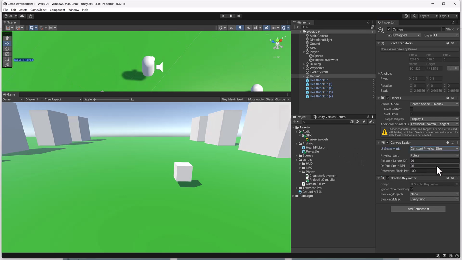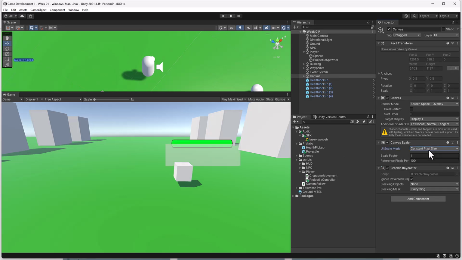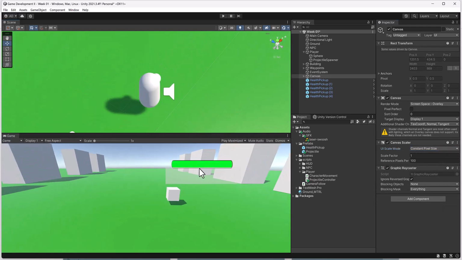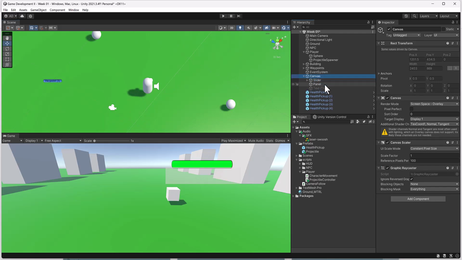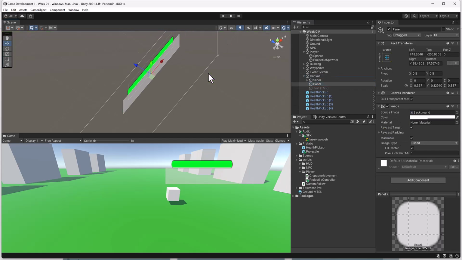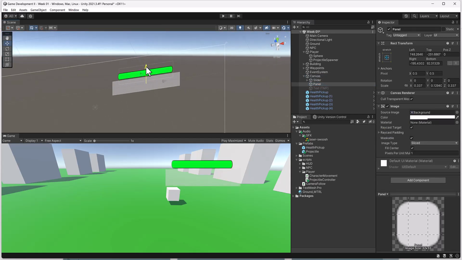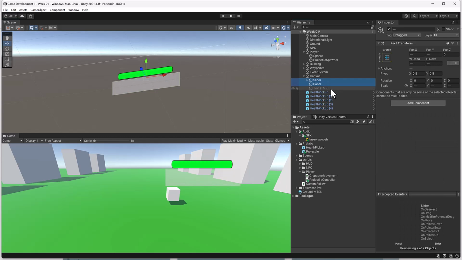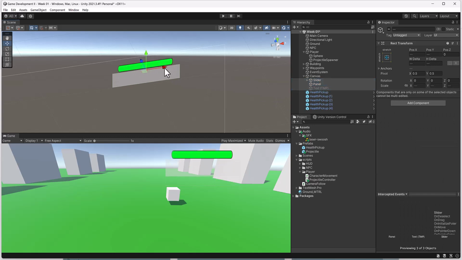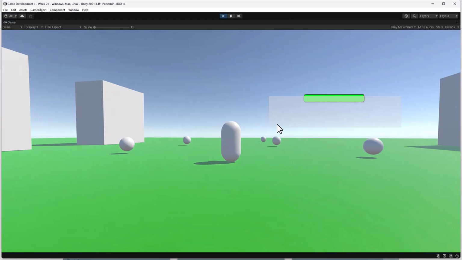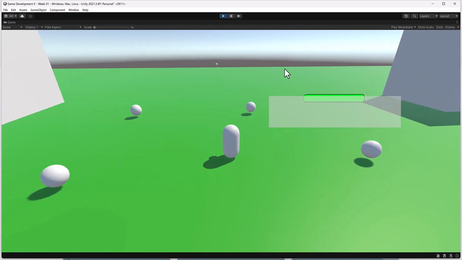Let's see, I guess constant pixel size, because what's happening here is as we're moving this, it's sort of going with the scene and it's blocking a lot of visuals. So let's go ahead really quick and grab that panel. I'm going to hit F to focus, move that down, and my slider and this text, and just get it out of the way of our game. We might have to tweak it a little bit more.